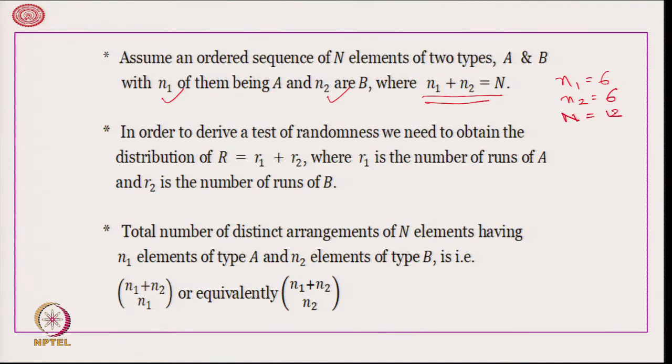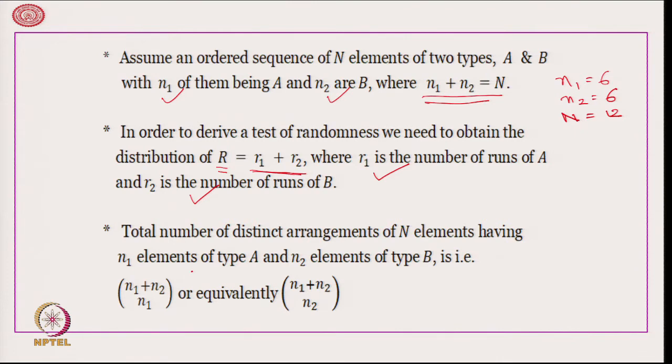In order to derive a test of randomness, we need to obtain the distribution of R. What is R? R is the total number of runs, which is R1 plus R2, where R1 is the number of runs of A and R2 is the number of runs of B. Now, what is the total number of possible arrangements of N elements?